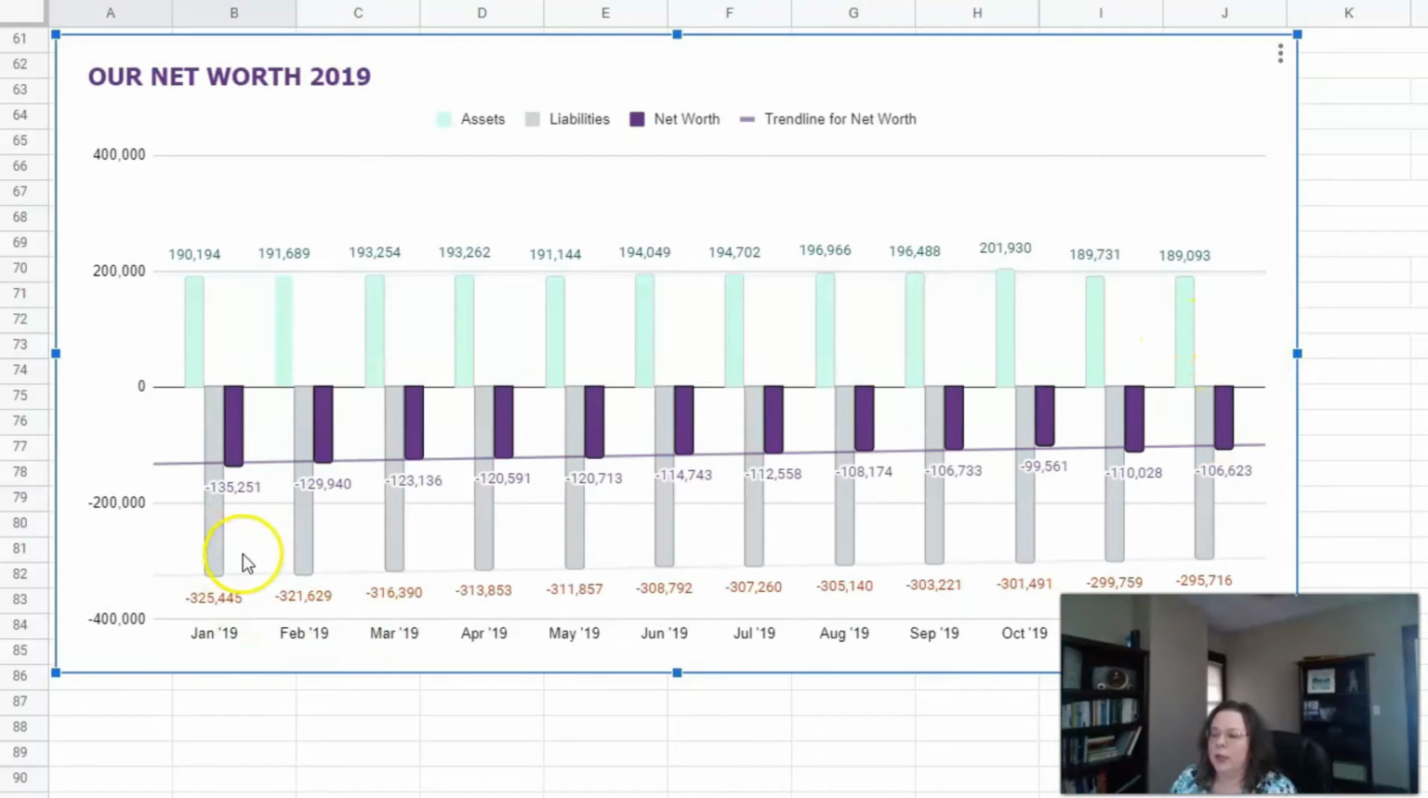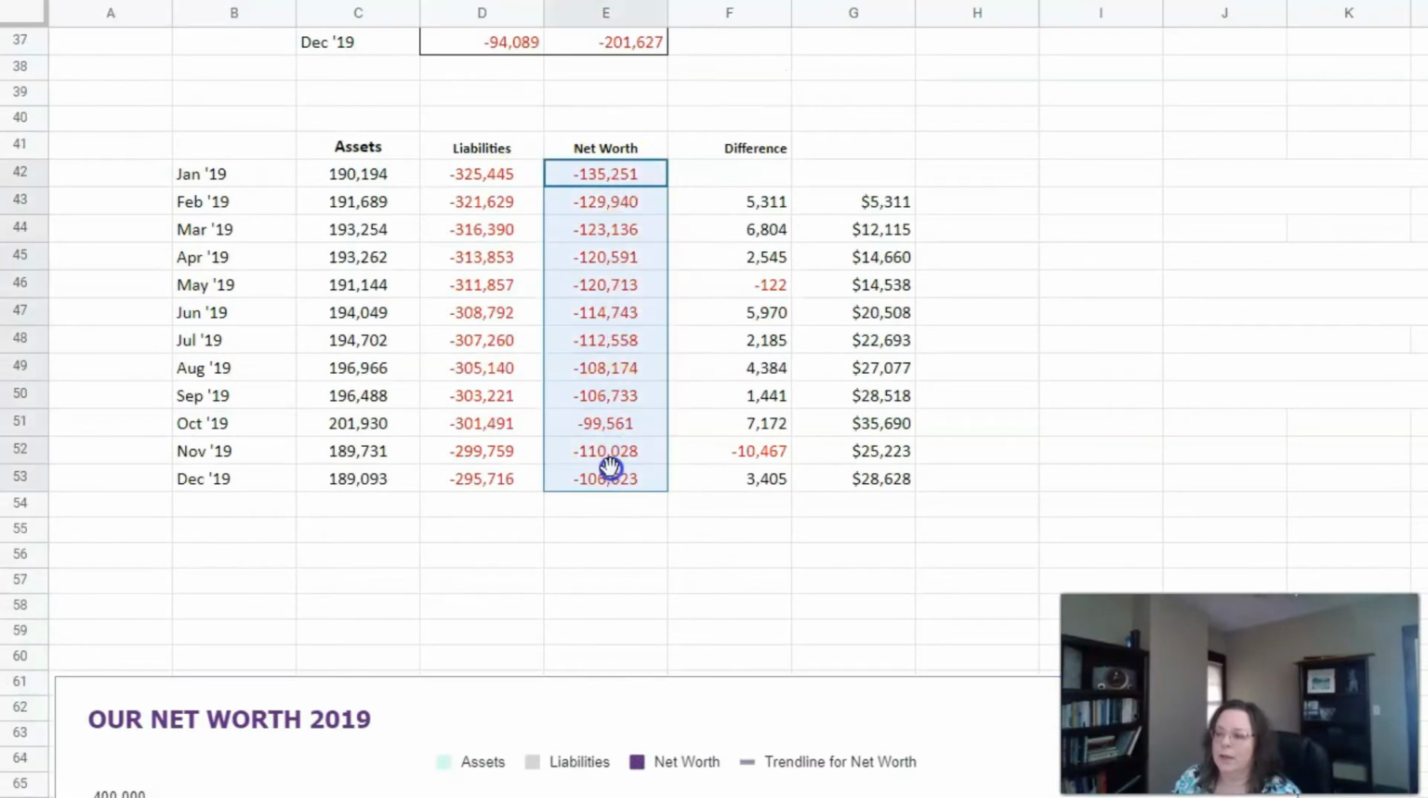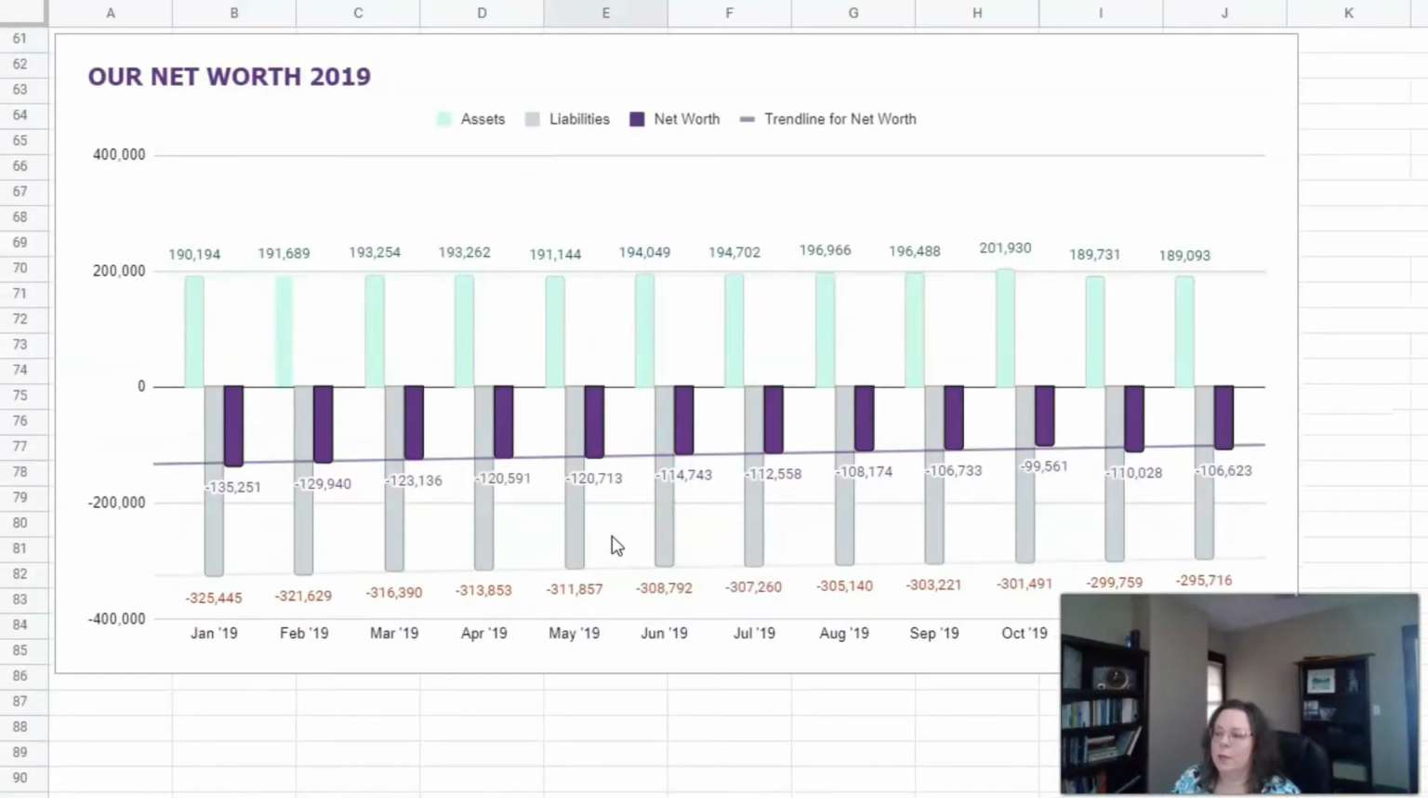Then throughout the year, you can see that our, apparently I have a trend line on the liabilities. You can see that we have our liabilities going down a little bit. So we started at minus 325 and we ended at minus 295,716. So that's great. And then here you have the net worth. So this is that calculation up here. Okay, that's all of those in the purple.